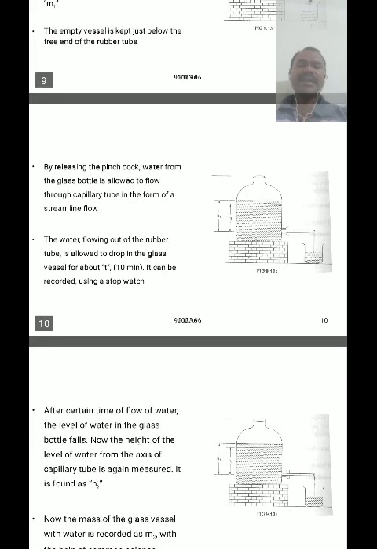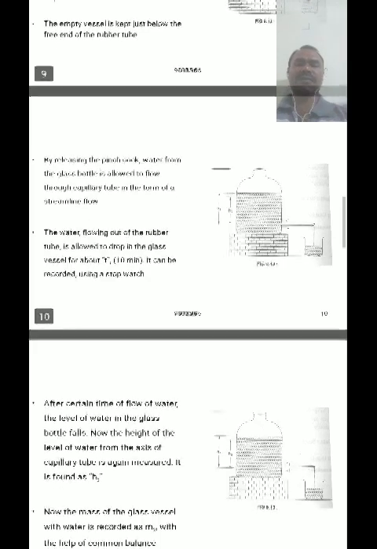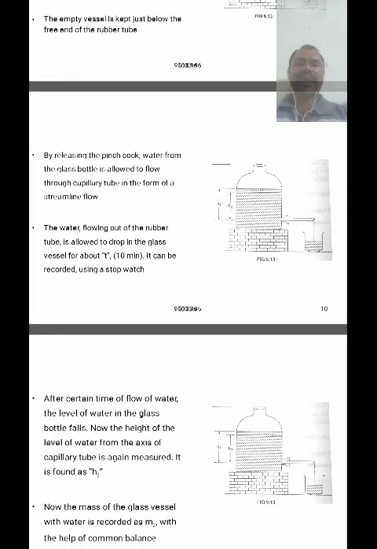By releasing the pinch cock at the end of the capillary tube, the water is released from the aspirator bottle and flows through the capillary tube as a streamline flow.